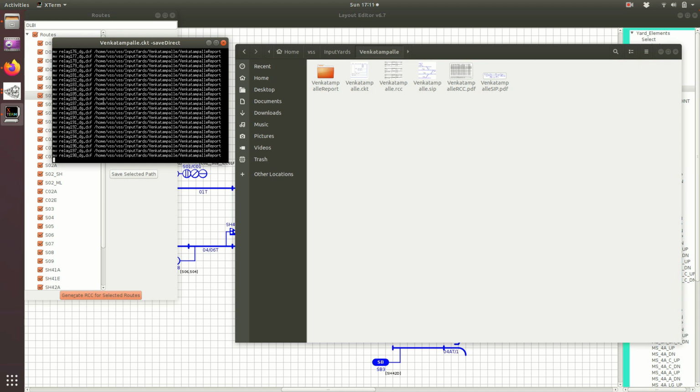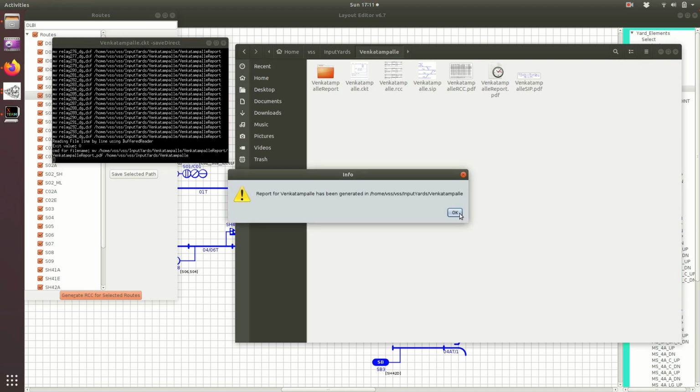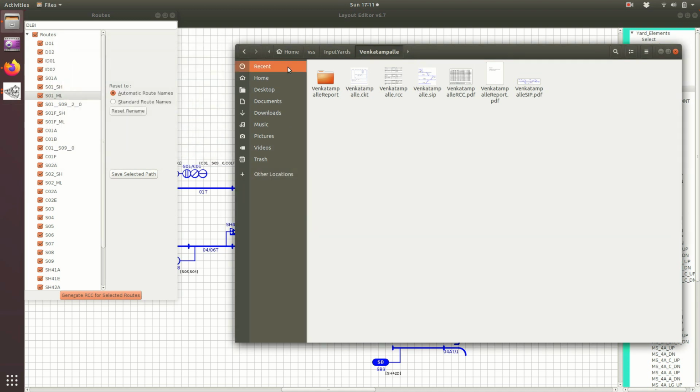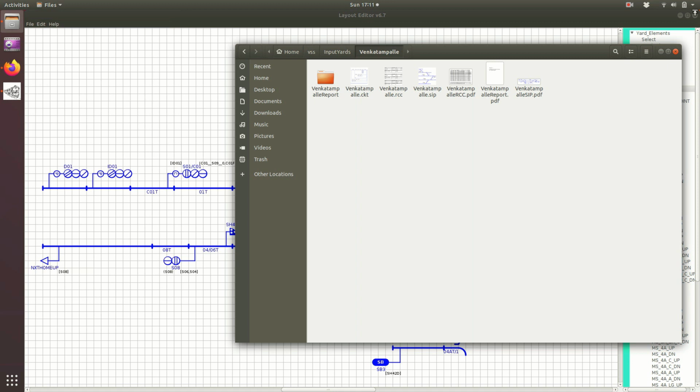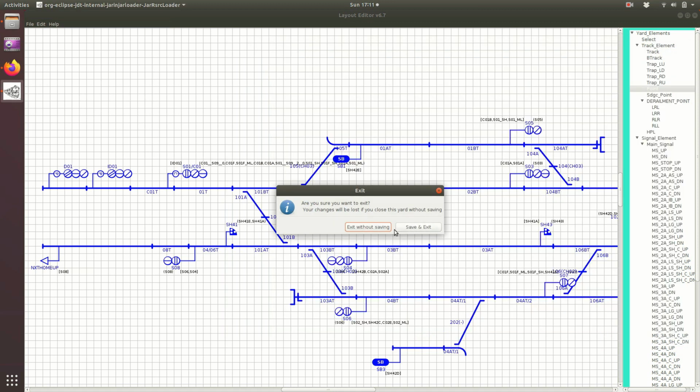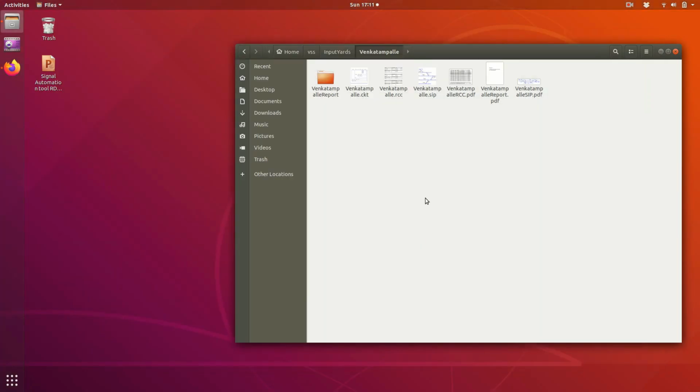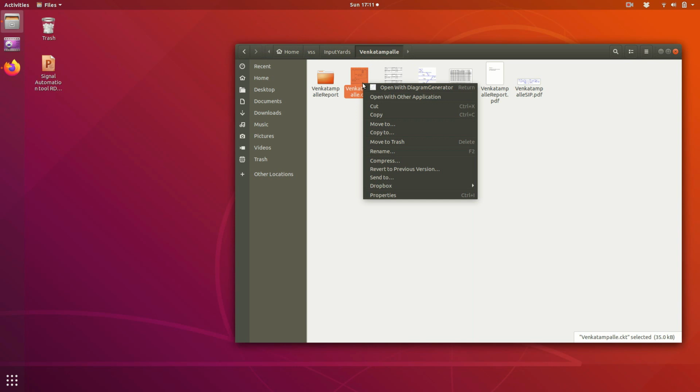At present only around 20-30% of circuits are captured. We will do complete circuits, it will take some time. Okay, so now complete logic has been generated. I will just close the tool. I will save it. This circuit file we can say, Venkatampalle .ckt. This is the boolean logic.